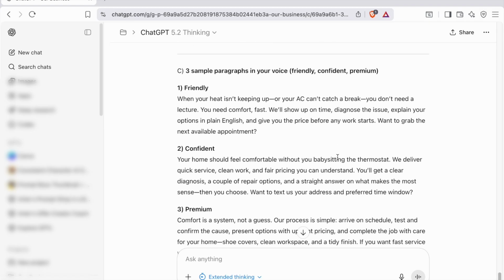So for our HVAC company, when your heat isn't keeping up or your AC can't catch a break, you don't need a lecture, you need comfort fast. We'll show up on time, diagnose the issue, explain your options in plain English, and give you a price before any work starts. Want to grab the next appointment available? So, that's the example there.